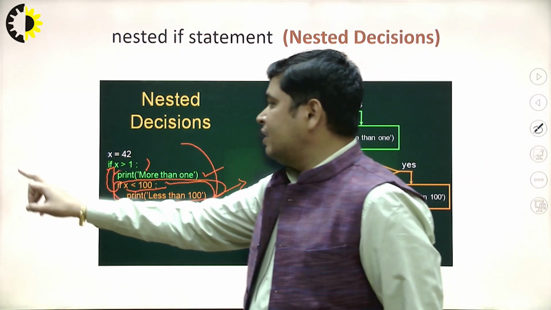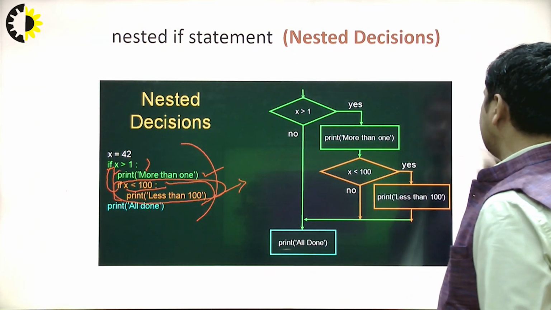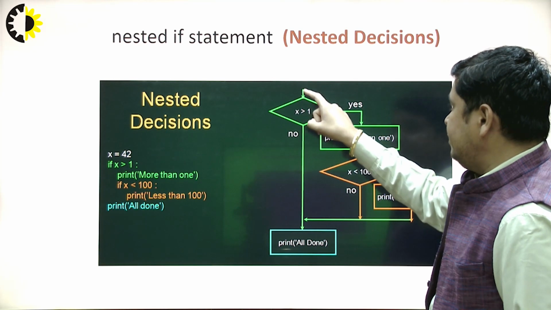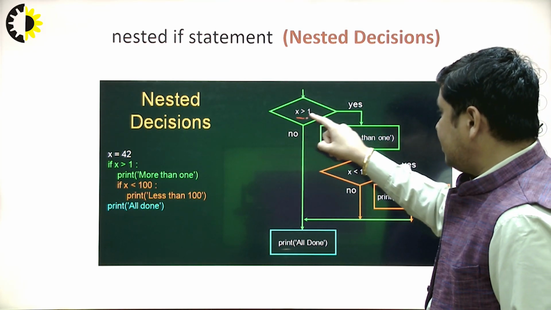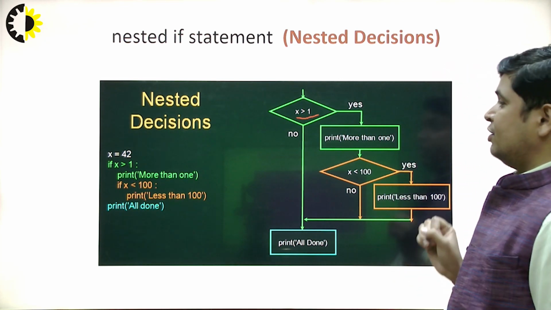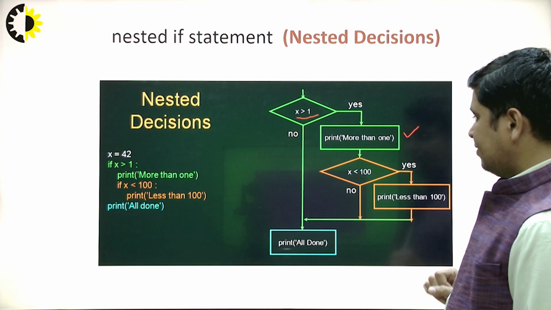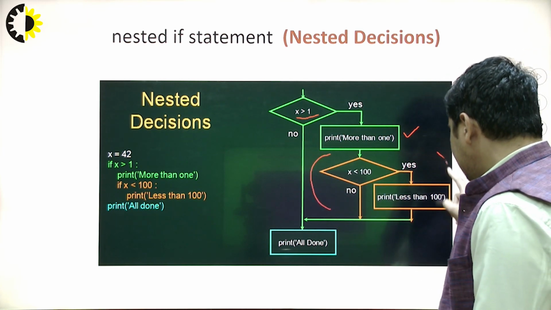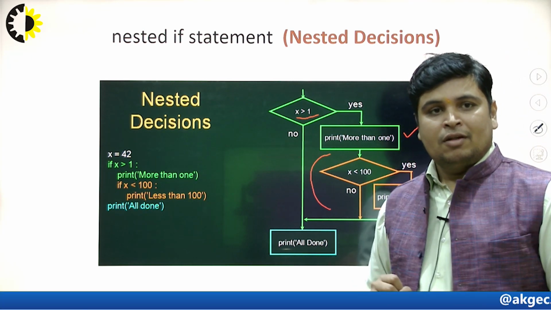Here the x greater than 1 condition becomes true, so this part will be executed. Then inside it, another condition will be tested. So this is the example of a nested if statement.